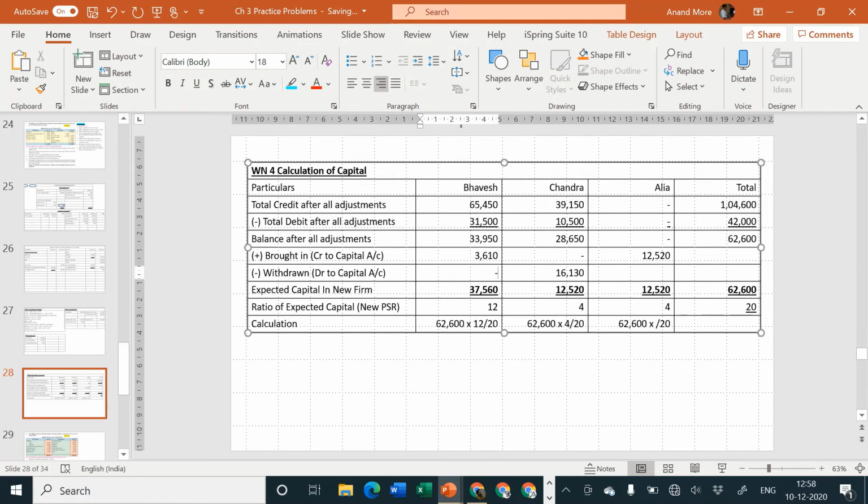Withdrawn amount is 16,130, and take the total of capital brought in by Bhavesh and capital brought in by Alia, 3,610 plus 12,520, that goes to 16,130. So that is correct. Okay, this is how we have solved the question.